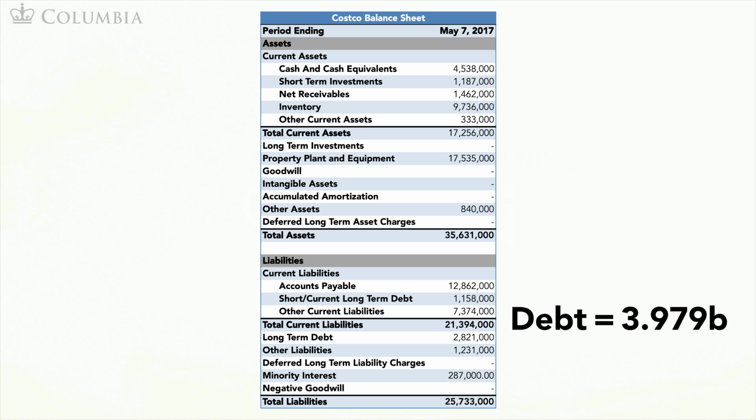The cash in this case is the sum of cash and cash equivalents and short-term investments. The reason we include short-term investments is that this is an asset that is not related to operations. Adding these two leads to this broad definition of cash of $5.725 billion. Computing the net debt as debt minus cash leads to a net debt of minus $1.746 billion.